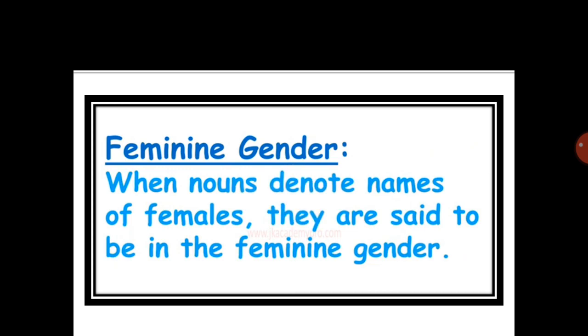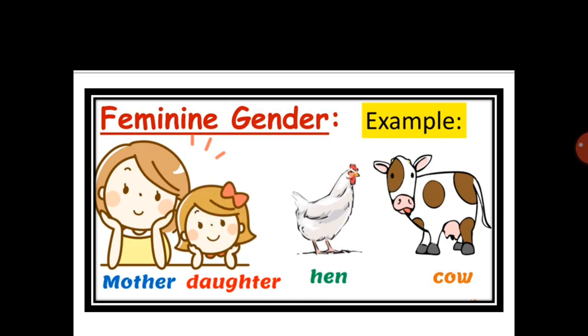Now let's understand what is feminine gender. When nouns denote names of females, they are said to be in the feminine gender. In other words, we can say nouns that refer to females only are said to be in the feminine gender. The examples of feminine gender are mother, daughter, hen, cow, etc.